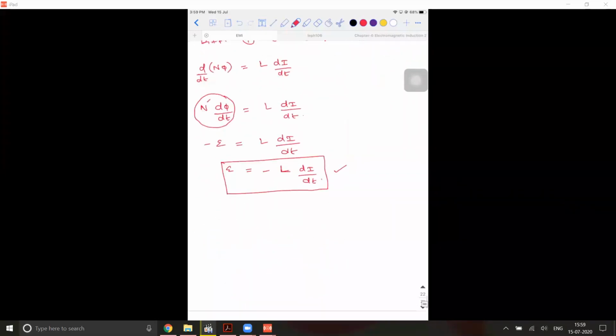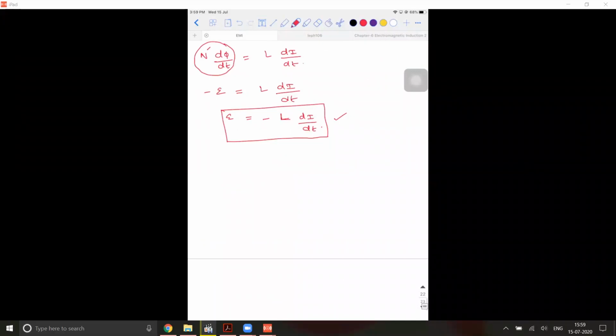Now comes the important point. If I write only the magnitude, EMF is equal to L into di by dt with a modulus. I'm putting a modulus across this because di by dt can be positive or negative depending on whether the current is growing or decaying. Right? So E is equal to L into di by dt. If I rearrange this equation, I'm trying to analyze what this L is all about. How do I define this L?